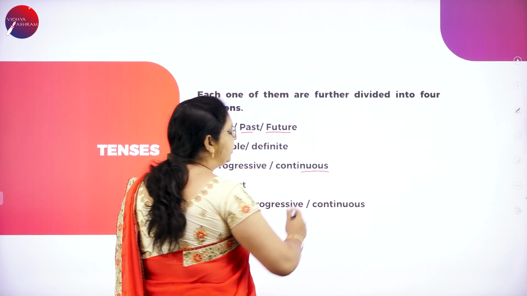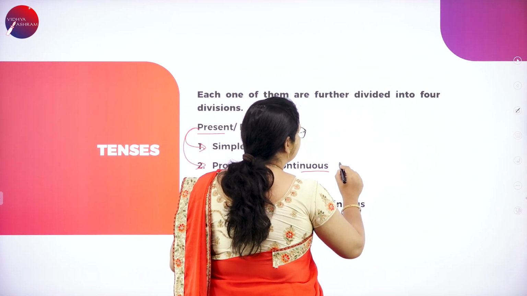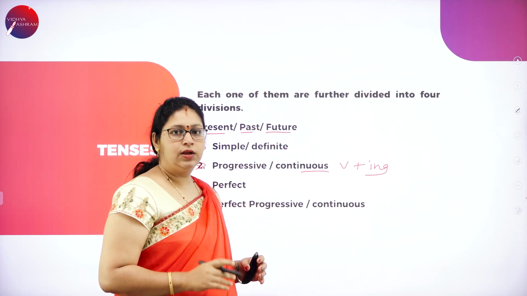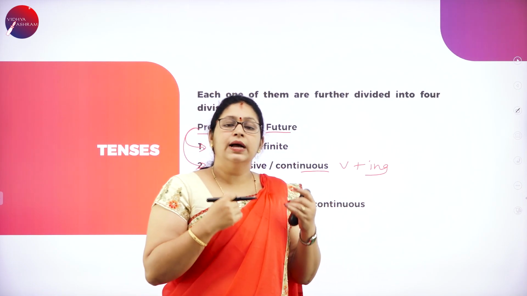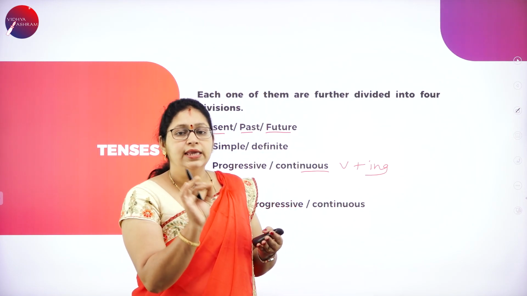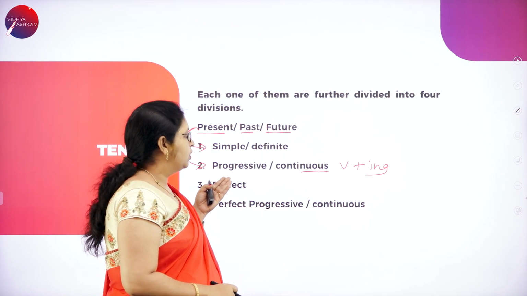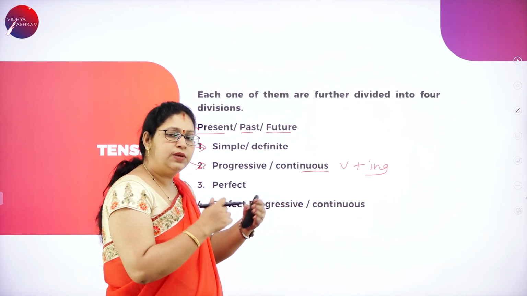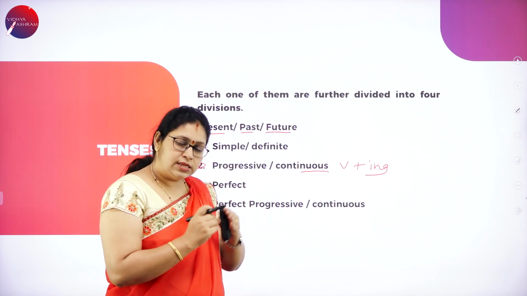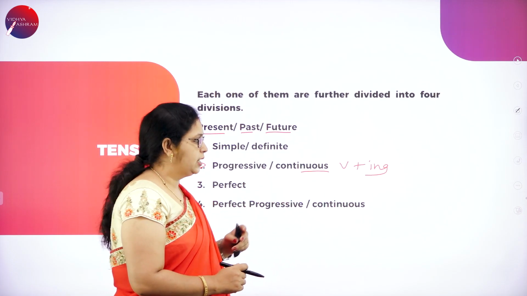Continuous means it tells that it happened from here to here. So, to tell that, we use the verb form plus ing. Go, going. Come, coming. Sit, sitting. Read, reading. So, we add ing to make it continuous tense. So, this is present progressive or present continuous. Progress means something is happening, not simply staying stable. So to tell that we use the present progressive or present continuous.